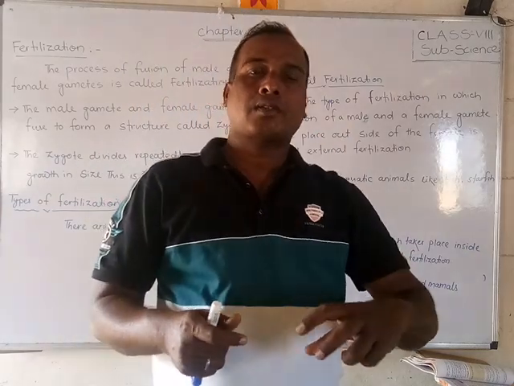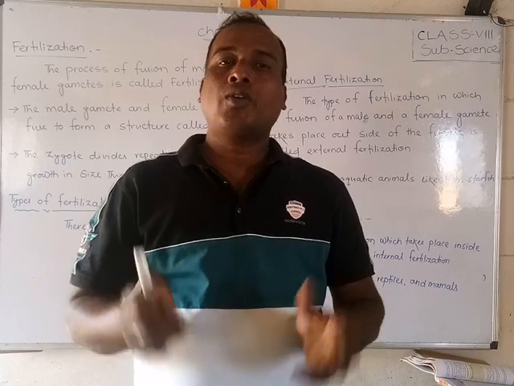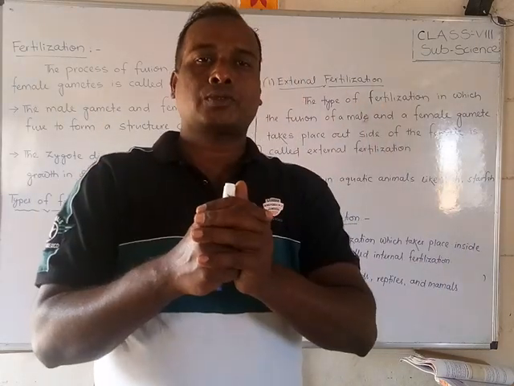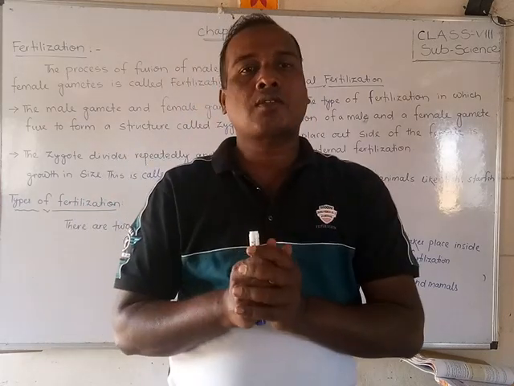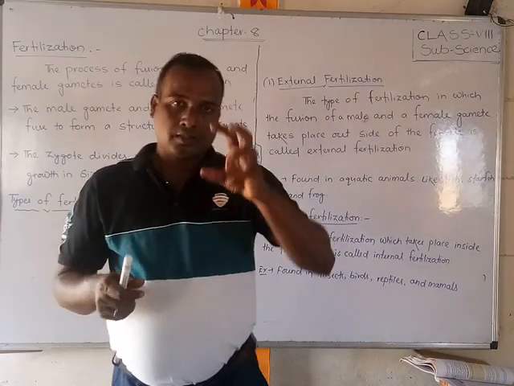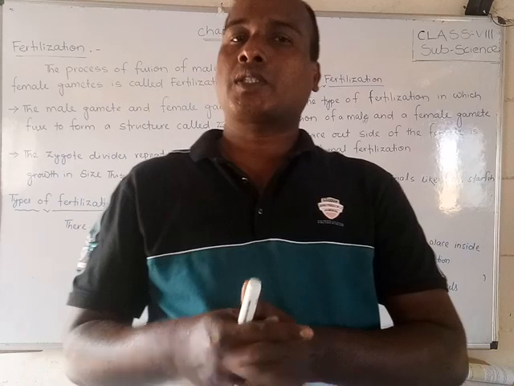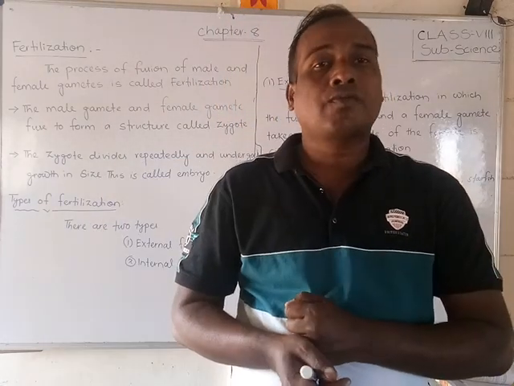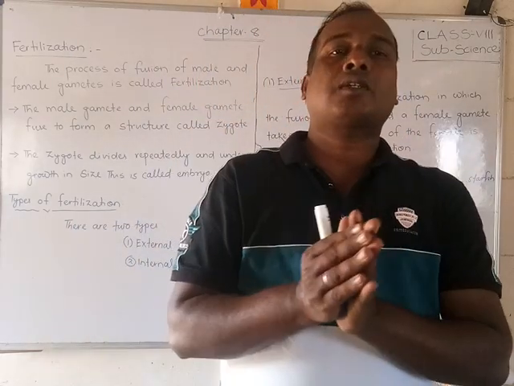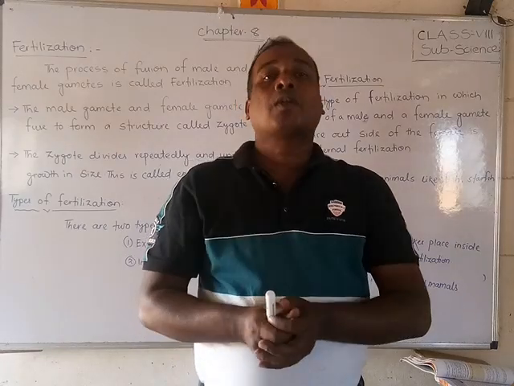The male gamete, as we already said, is the sperm, and the female gamete is called the ovum. When the sperm and ovum fuse, that process is called fertilization. So friends, when the sperm and ovum combine, they form a zygote, one single cell from the combination of male and female gametes.